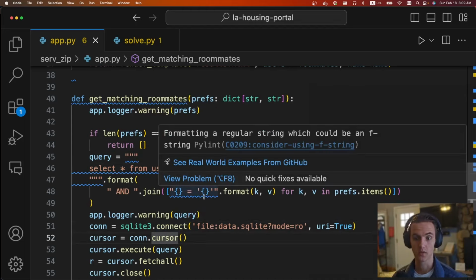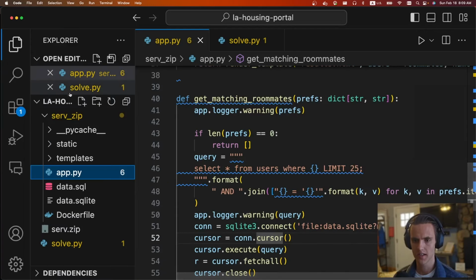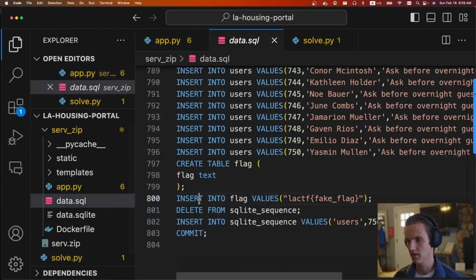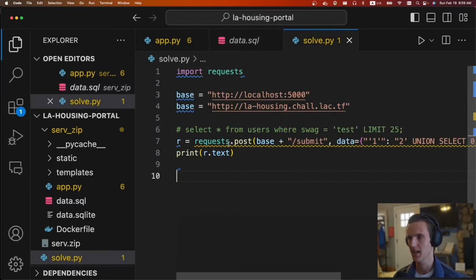And then from there, it's just going to run the query. If you go through, you'll find out that there is a flag table in here too. So enter into the flags table value LACTF flag. So we have a SQL injection into this users table, and there's also another table called flags, and we need to read from it. And so this pretty much just screams union injection, so we're just going to do a quick union injection, and we should be able to get the flag.